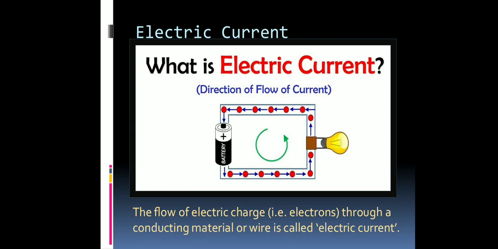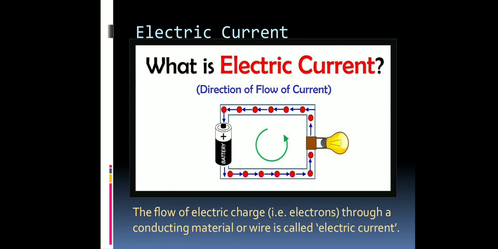Whenever you touch those wires to the terminals of the battery, what will happen? The red dots, which represent the free electrons present in the wires, start moving in the direction which these blue arrows show in these wires, okay.